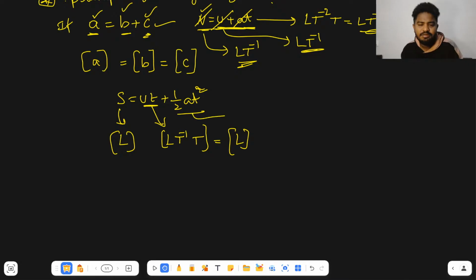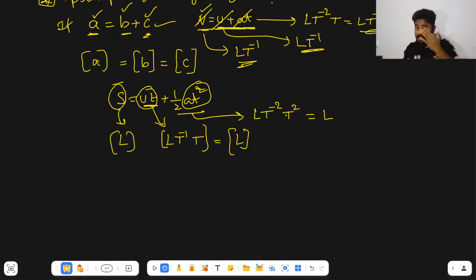What about this term? Half a t square, so a in the sense L T power minus 2, into t square. So you are getting L only. So here also, if you observe carefully, all physical quantities we got are the same. Whatever the dimensional formula for this, the same dimensional formula for this, and the same dimensional formula for this also. Okay, so very important.